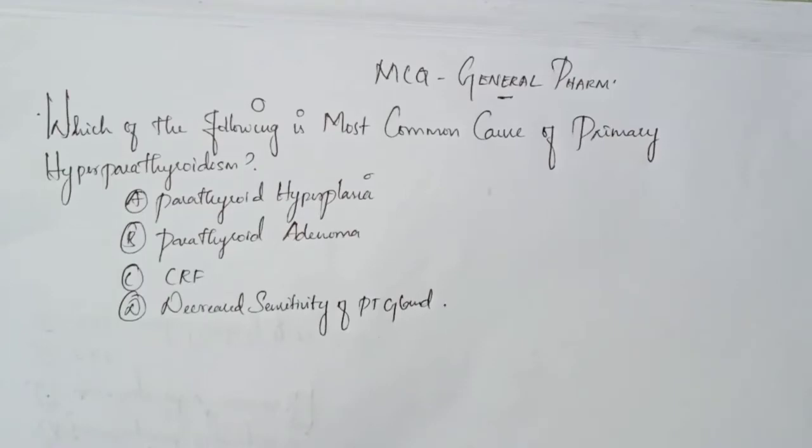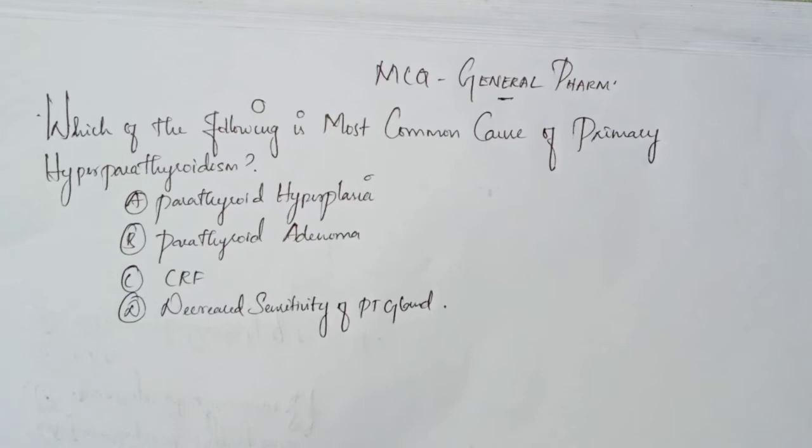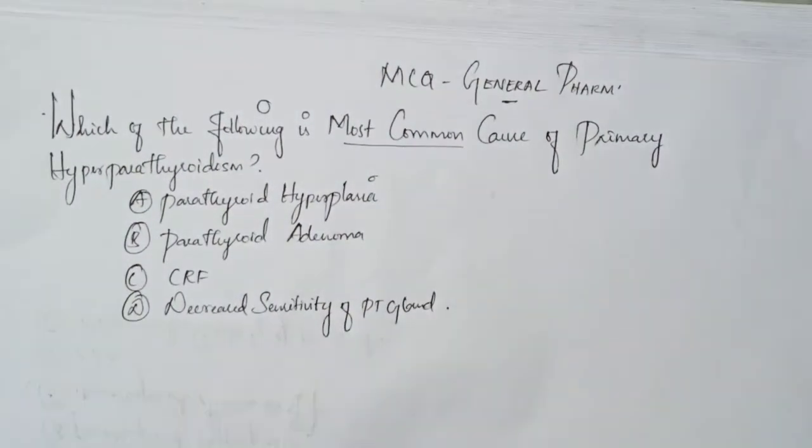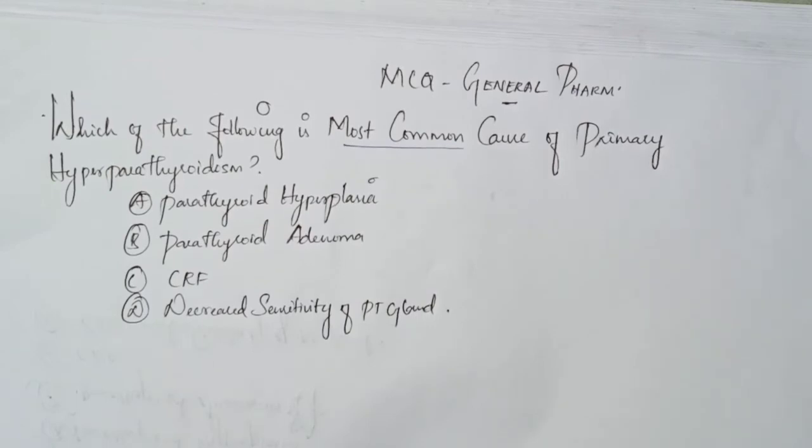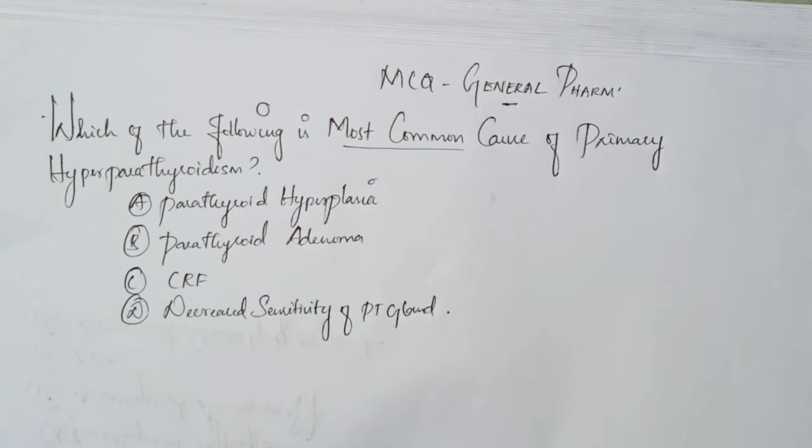So we have a question: which of the following is the most common cause of primary hyperparathyroidism? So they were asking the most common cause of hyperparathyroidism. We have options of parathyroid hyperplasia, parathyroid adenoma, CRF, and a decreased sensitivity of PT gland.